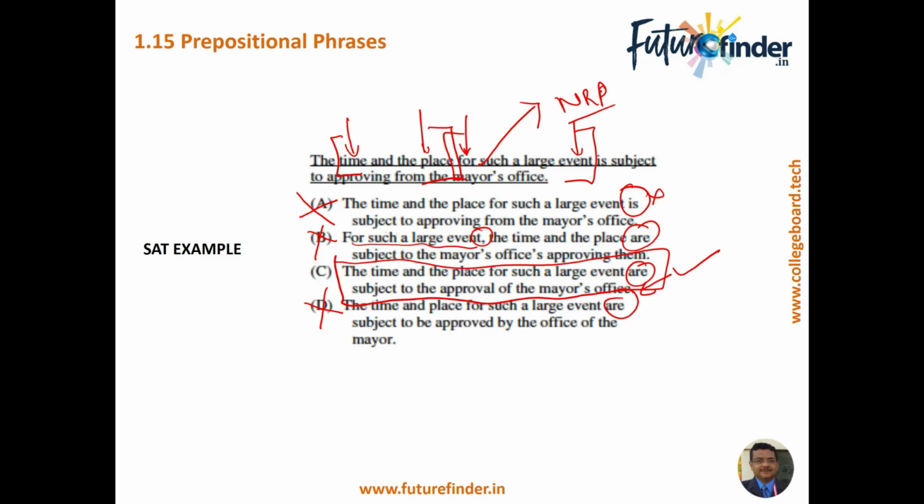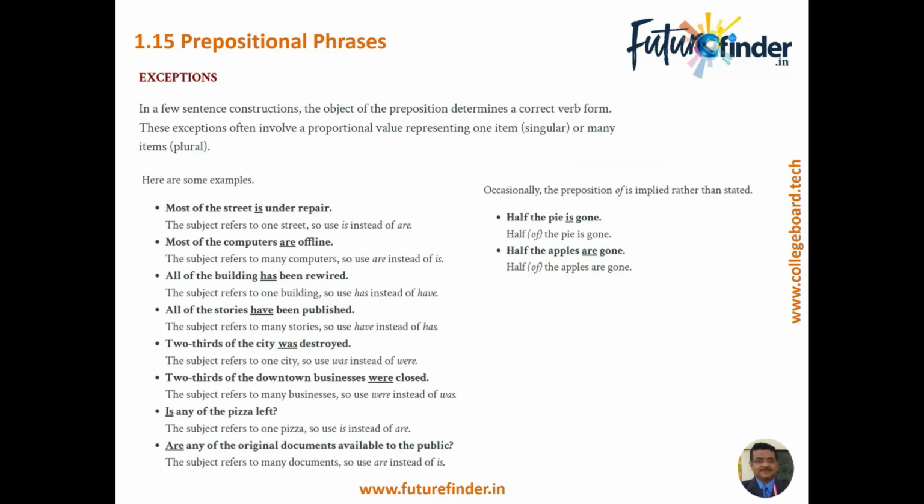This sounded very strange: for such a large event, comma, the time and place are subject to. So this is not the subject. I mean, you're starting with a prepositional phrase. So I would rather feel that this is not the way we would write this sentence. There could be more grammatical errors that we could delve into, but for the purpose of SAT, we are quite sure that we will not change the format, and C should be the most logical and correct answer.